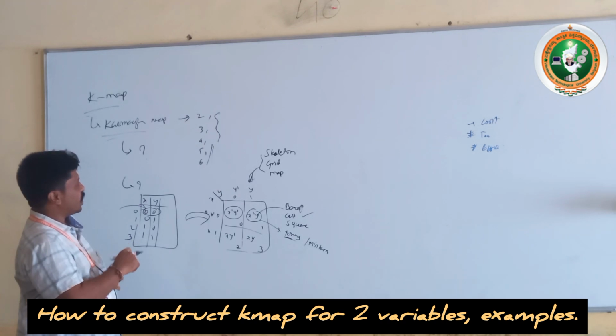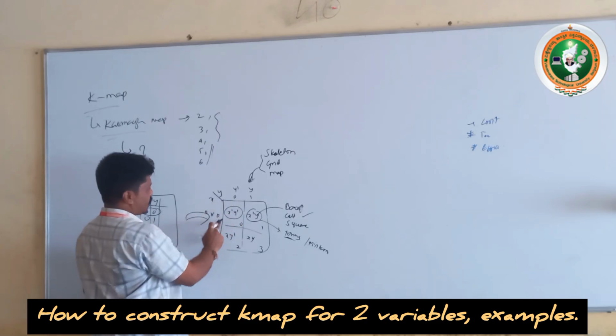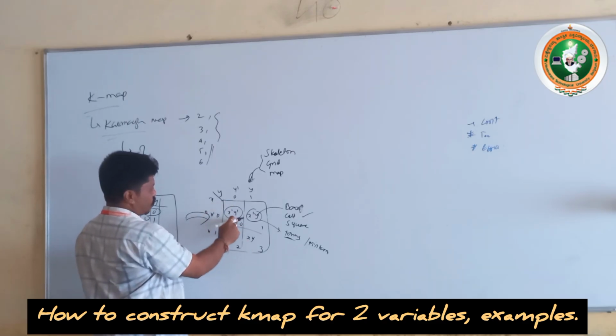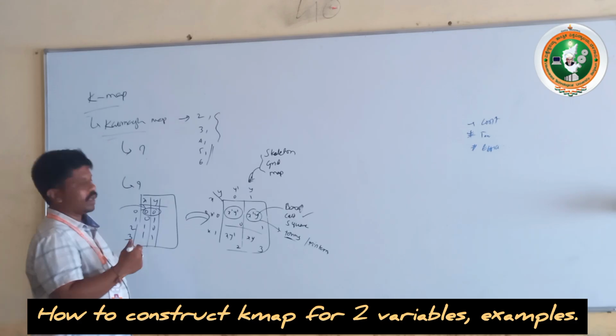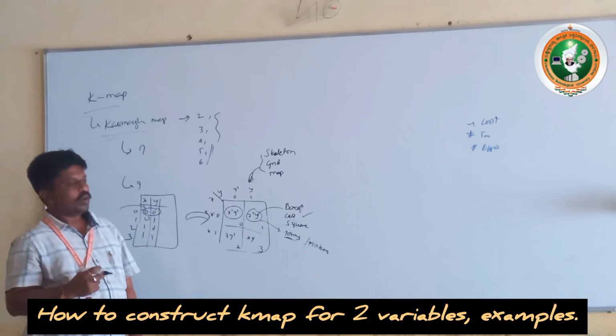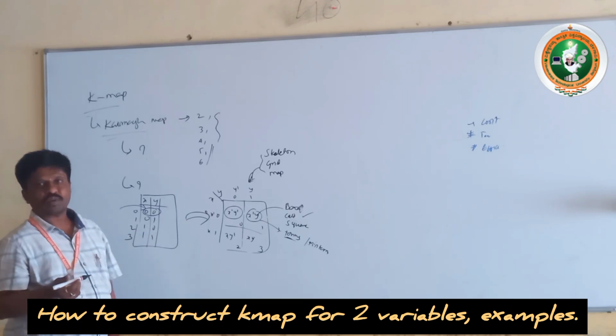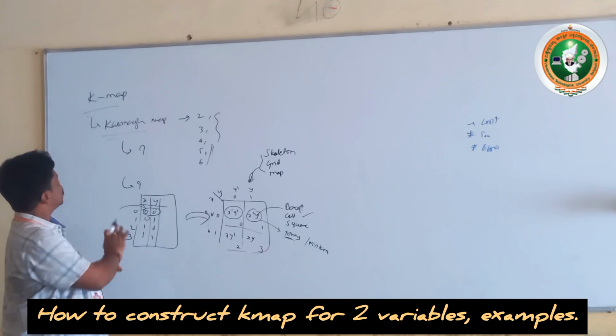Okay, after giving the rows and columns, indexing the cells and filling in the min terms, the next step is simplification, grouping of the cells. Next is the grouping and simplification. Okay, this is the Karnaugh map.